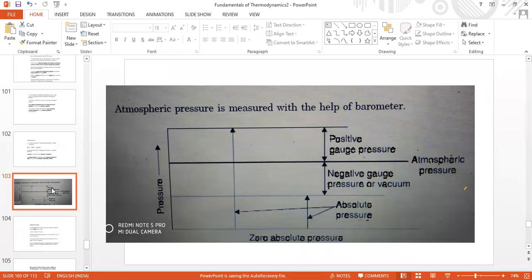Taking atmospheric pressure as 760 mm of mercury, and if a pressure gauge is giving plus 40 mm of mercury, plus 40.